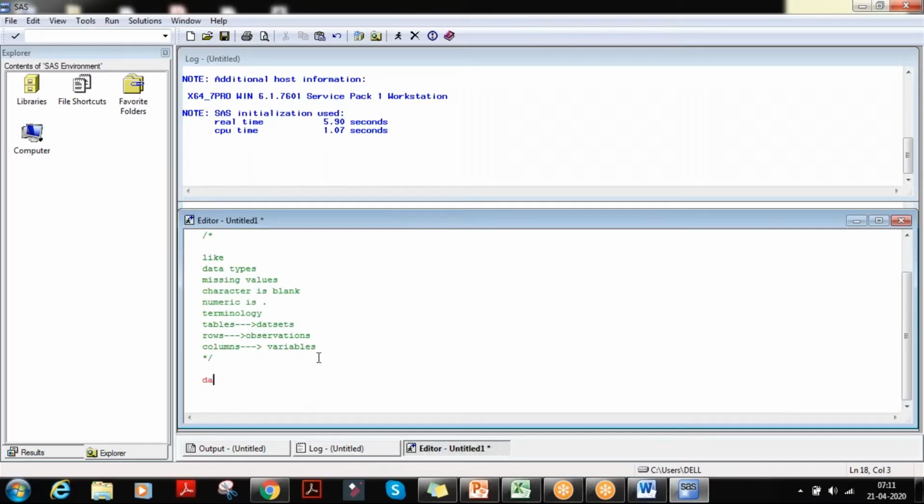We wrote a name for the data, ss. This was the first line. The second line was infile. The third line is input. The fourth line was datalines. And the ending was run. So we finished with this.